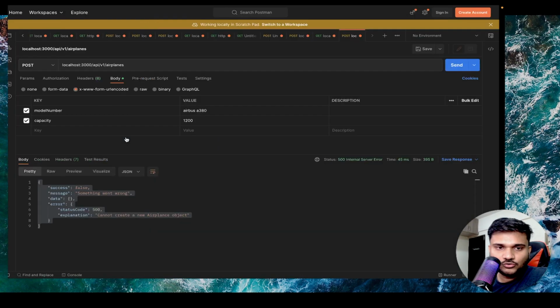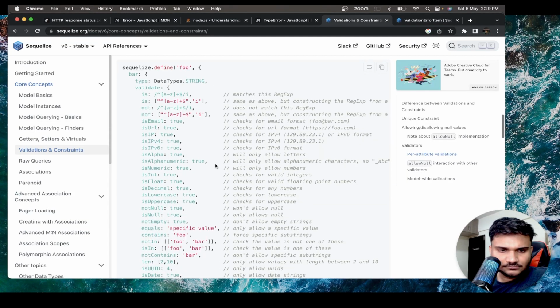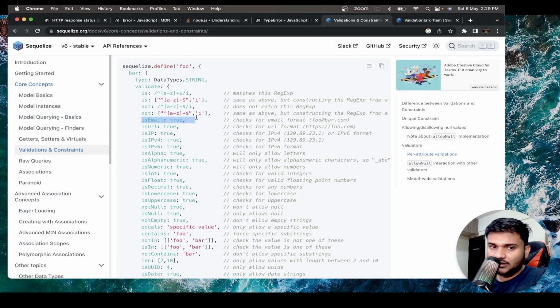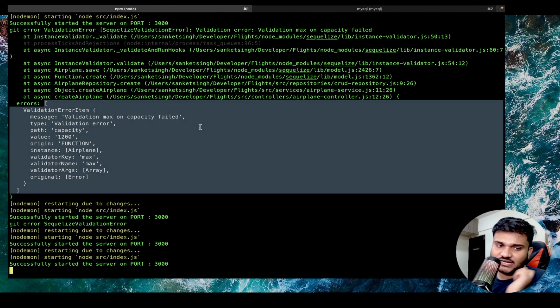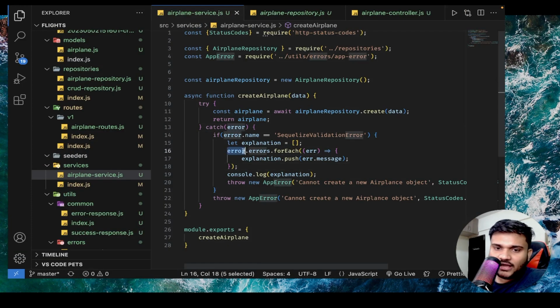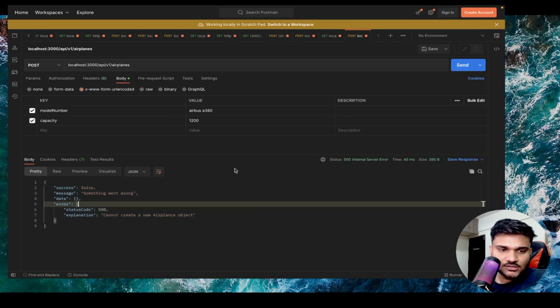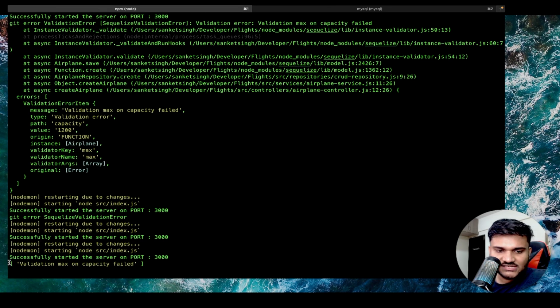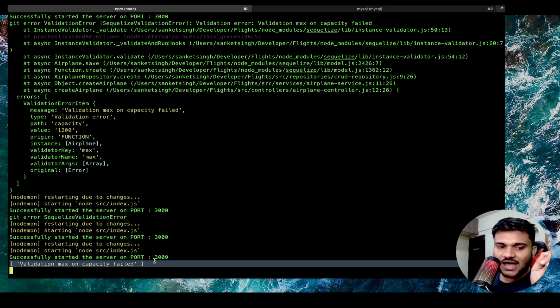For example, if you go to the documentation of Sequelize, you can have an isEmail. So maybe the email that you're sending is not a valid email, so Sequelize is going to directly tell us that you didn't put a valid email. This will be a server side check. That's why on error.errors I did a forEach, looped on it, and made an explanation array, where we pushed error.message.